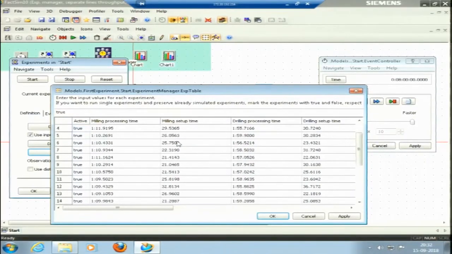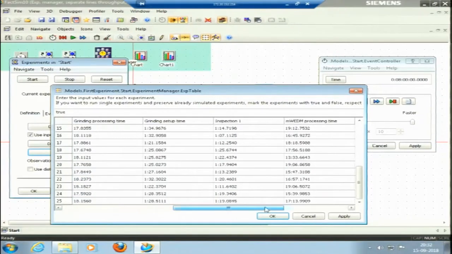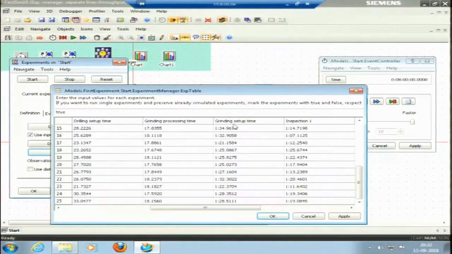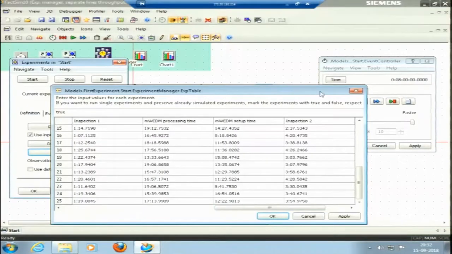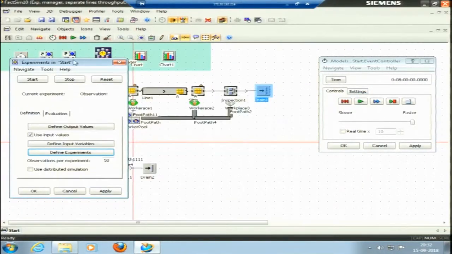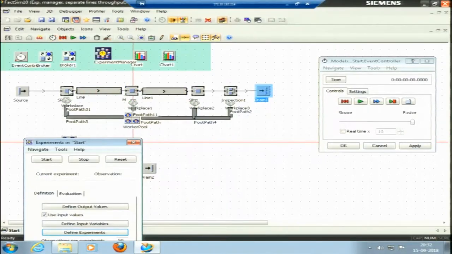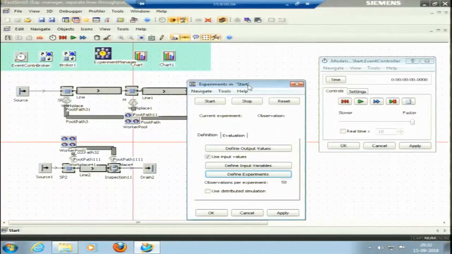Okay, setup times are also random. So these times are put in: times for milling processing, milling setup, drilling processing, drilling setup, grinding processing, grinding setup. Then after grinding we have inspection. We have these machines here, let me go back: this is my milling machine, this is drilling, this is grinding, this is inspection 1, this is throughput through line 1. Then the worker, certain pace of the worker, footpath, all those things are defined here. This is the model we made, a hypothesized factory.